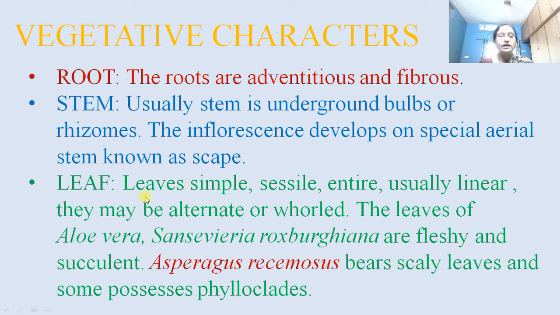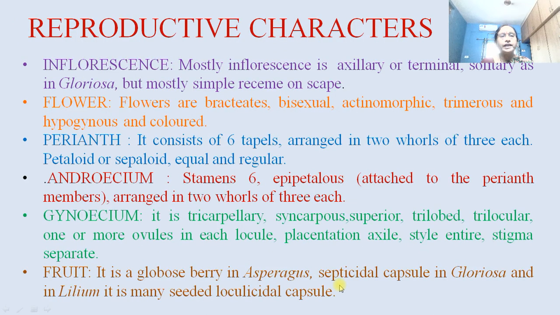Then leaves are simple, then they are sessile. Sessile means without stalk. Then entire, that is the margin is entire, usually linear. They may be alternate or whorled. The leaves of Aloe vera and Sansevieria roxburghiana are fleshy and succulent. Asparagus racemosus bears scaly leaves and possesses some phylloclades. That is, very spine-like leaves are there, and this is one of the most important characters regarding the xerophyte.